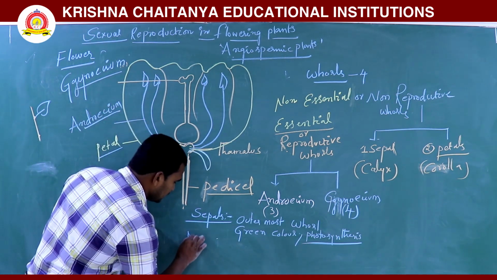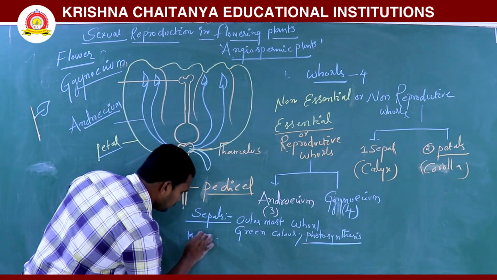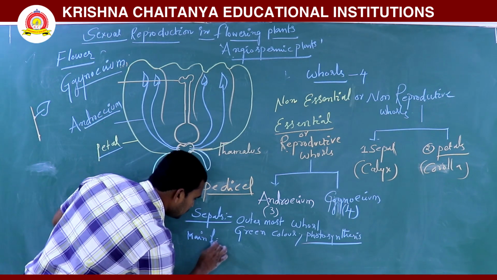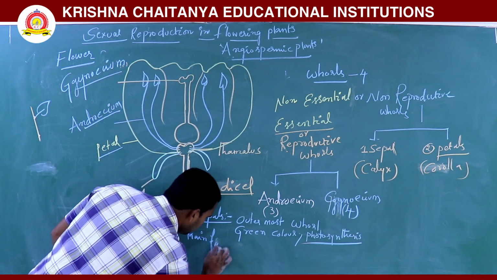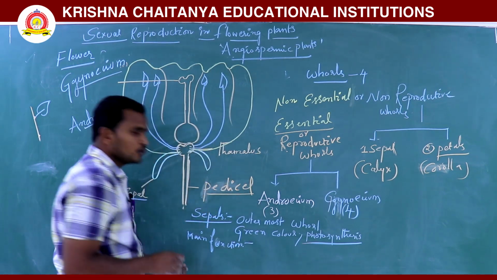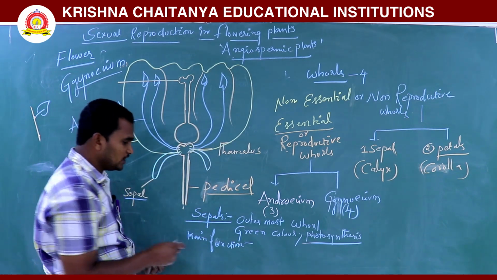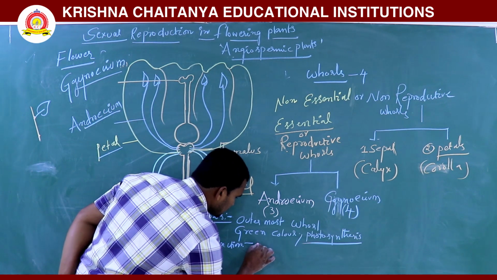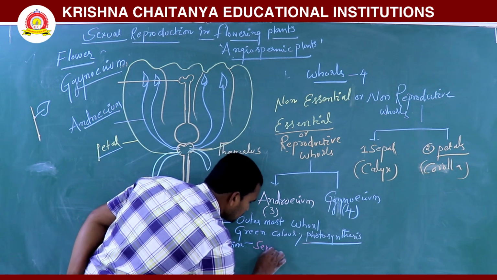The main function of sepals is protecting the flower in bud condition.